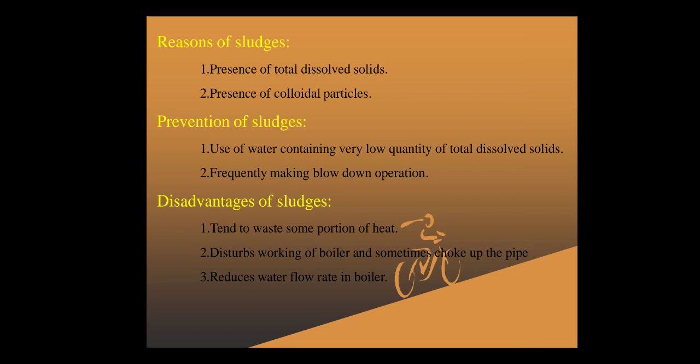and then it will start boiling, which means it tends to waste some portion of the heat and disturbs the working of the boiler. Sometimes it may choke the pipe, because this sludge may choke the pipe due to the presence of colloidal as well as suspended particles, and it reduces the flow rate of the boiler. These are the reasons, prevention and disadvantages of the first part, that is called sludge.